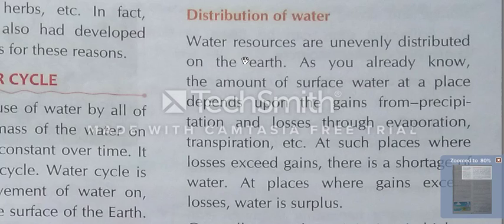As you already know, the amount of surface water at a place depends upon the gains from precipitation and losses through evaporation, transpiration, etc. We have seen all these points.